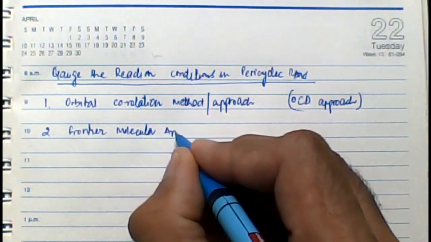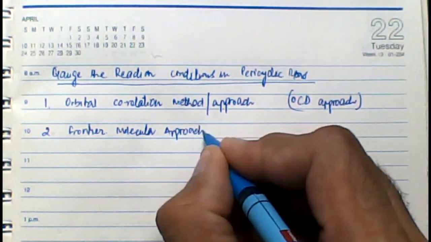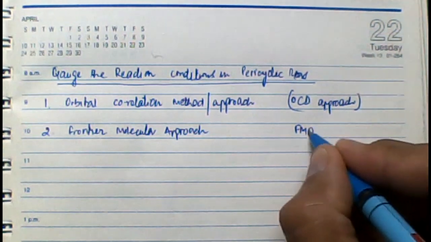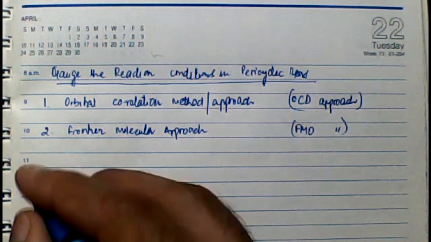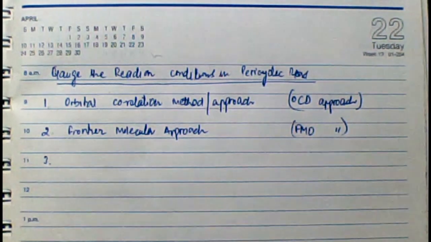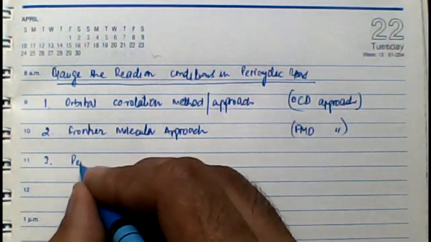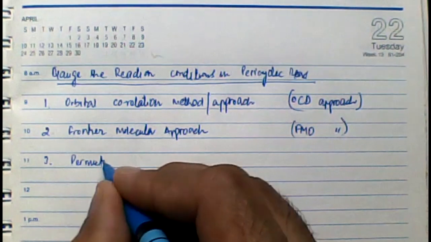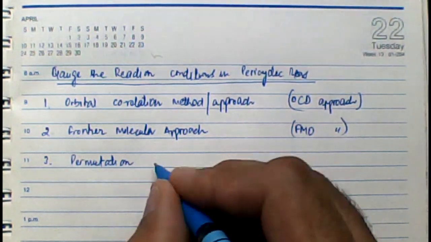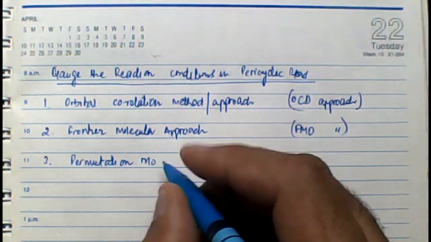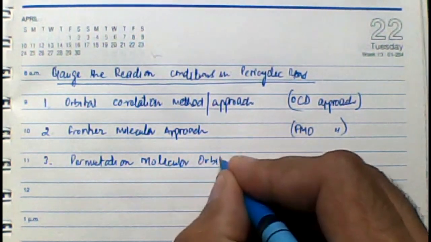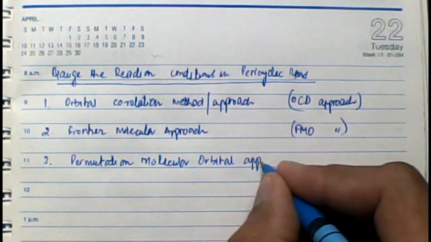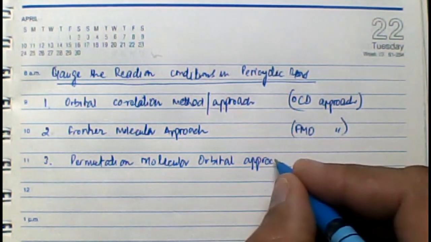We call this the FMO approach. The third way of checking under which reaction conditions the reaction will follow is the permutation molecular orbital approach, which is the PMO approach.